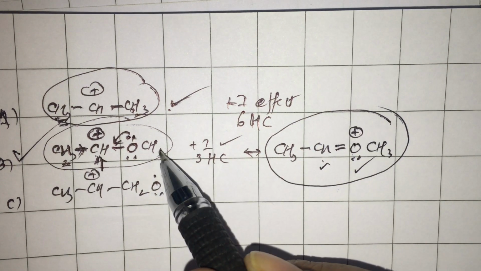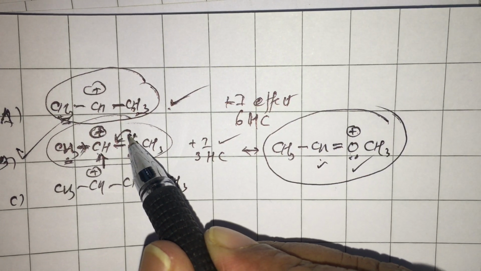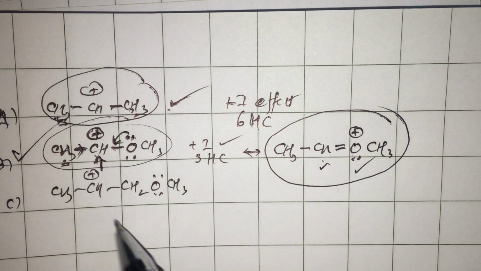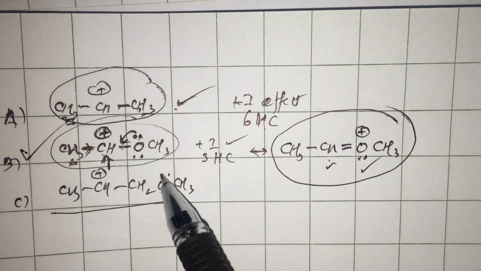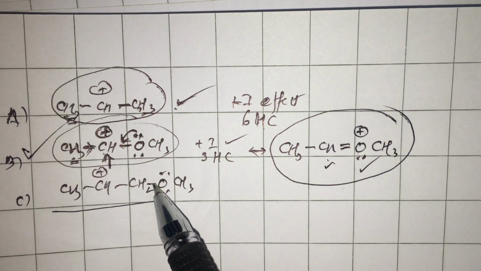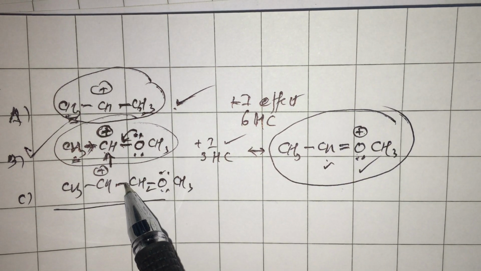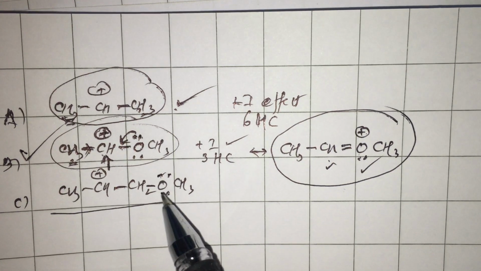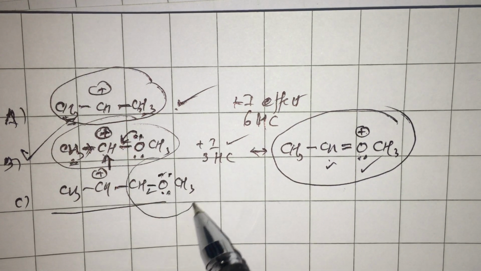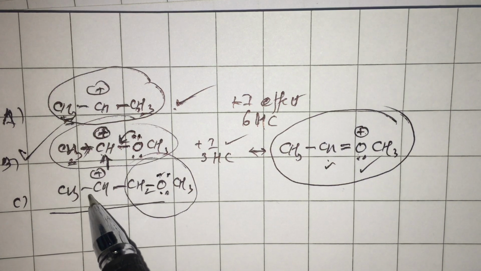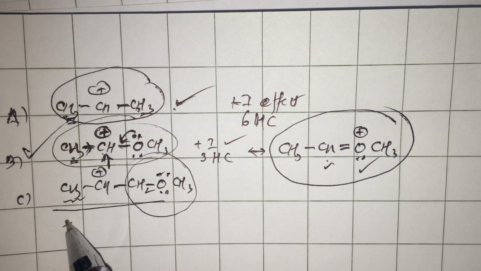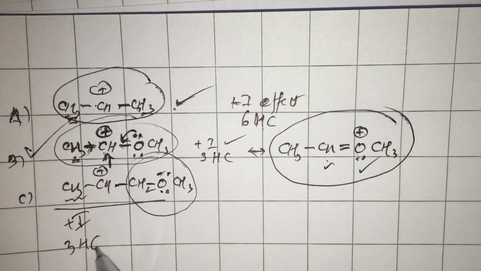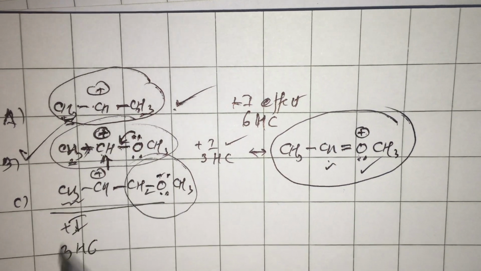The resonance or mesomeric effect is possible when there is a conjugation like lone pair, single bond, positive charge. In C, there is a lone pair, there is a single bond, and again there is a single bond. There is no conjugation. Therefore, the mesomeric effect on this side is impossible. However, you can have the plus I effect as in the first case, and as in the second case, 3 hyperconjugation structures like this.